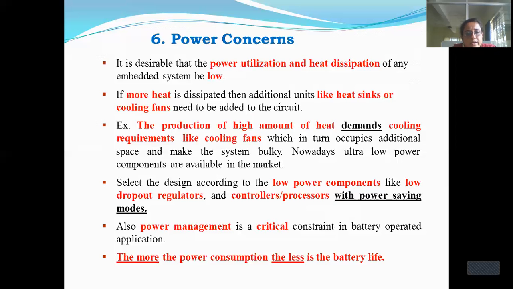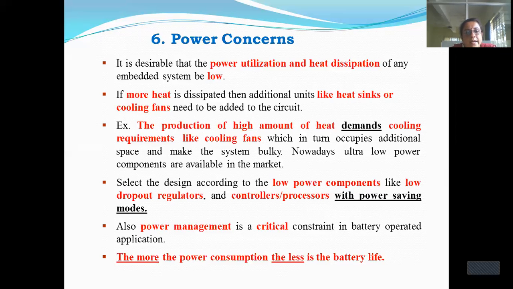So whenever an embedded system is designed, our main goal should be less power utilization and less heat dissipation. If there is less heat dissipation, then the power consumption will be less, and the battery life of the embedded system will be more, right?